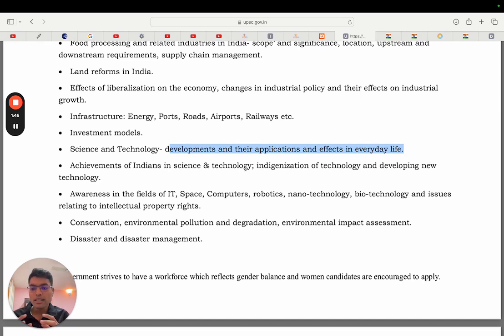As an administrator, we are more concerned with how a scientific development that is coming would impact my people. If, let's say, the LED bulb is coming, how would it impact the Indian people, and how can I bring the effects of the technology into the lives of the people of India?